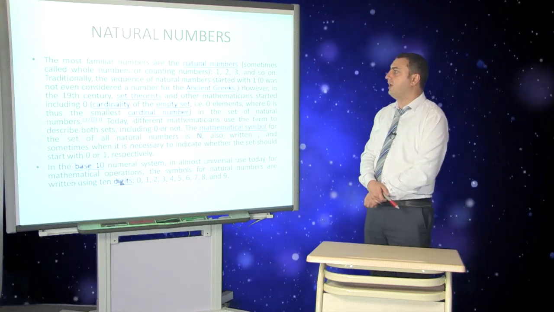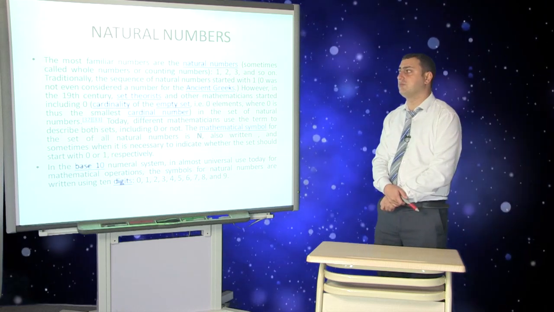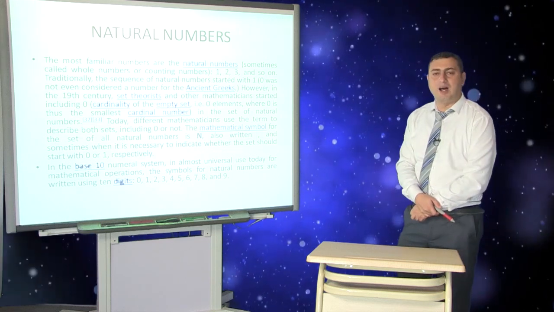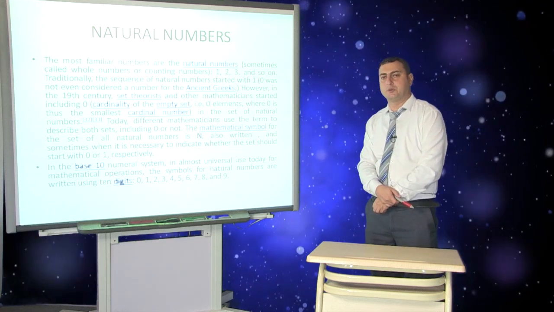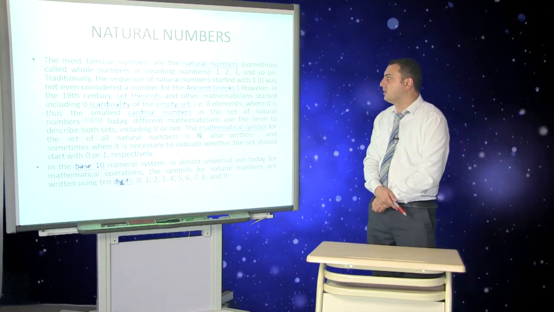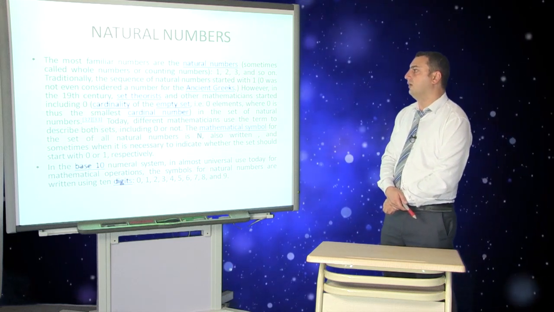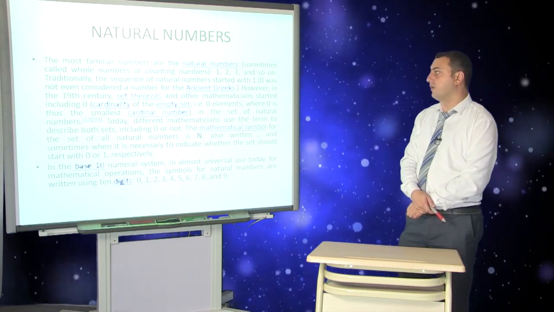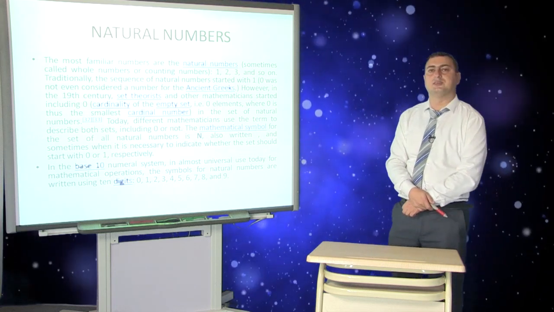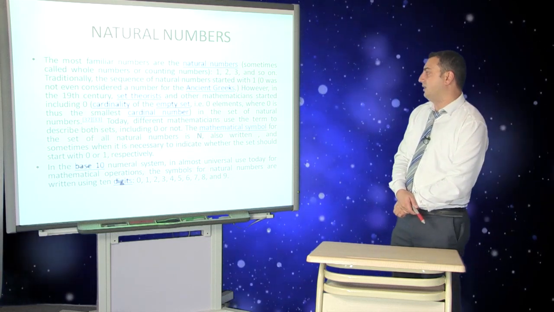The most familiar numbers are the natural numbers, which are sometimes called whole numbers or counting numbers: 1, 2, 3, and so on. Traditionally, the sequence of natural numbers started with 1. 0 was not even considered a number by the ancient Greeks. It means that ancient Greeks did not classify 0 as a number.